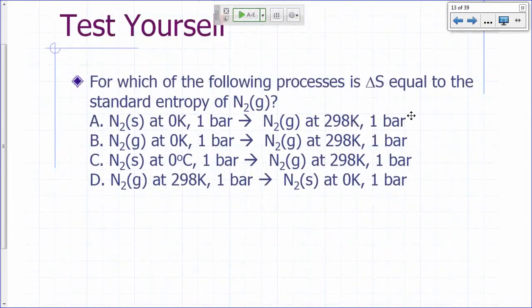Okay, so given that definition, can you answer this question for me? For which of the following processes is delta S equal to the standard entropy of nitrogen gas? That's the gas that makes up 80% of the air you breathe. At room temperature, 298 Kelvin, nitrogen's a gas, right? So which of these 4 processes corresponds to the delta S that is equal to the standard entropy of nitrogen gas? You ready?